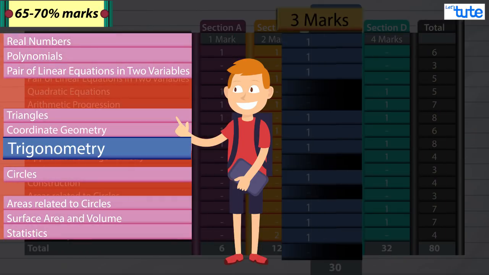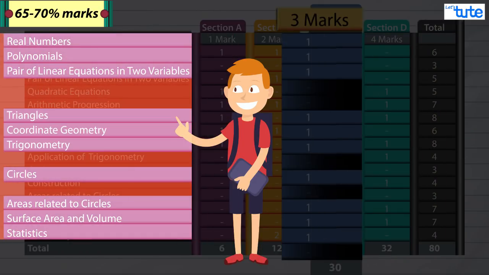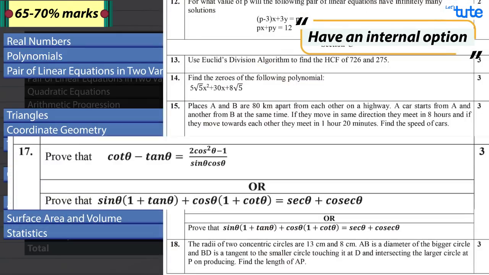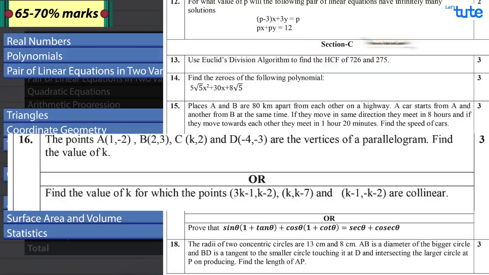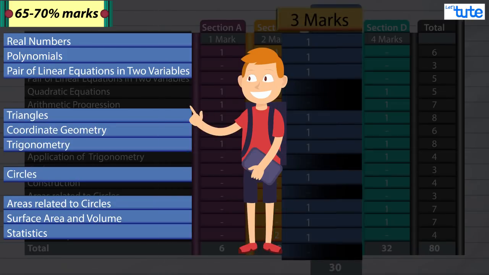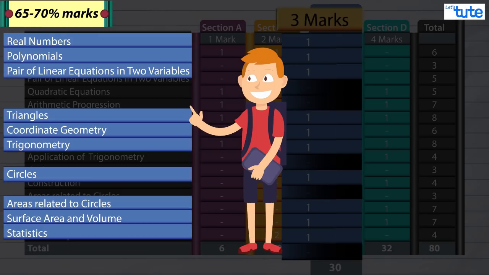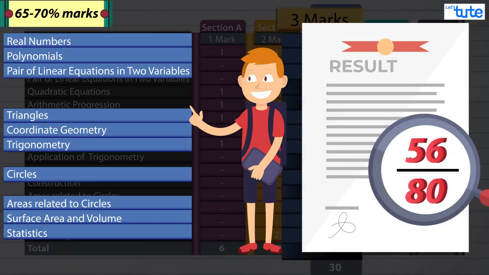Chapters like coordinate geometry, trigonometry and triangles, which are considered to be a little difficult, have an internal option. So you don't have to worry a lot about this. Well, if you're sure that you are completely thorough with these 10 chapters, then no one can take away these 56 marks from you.